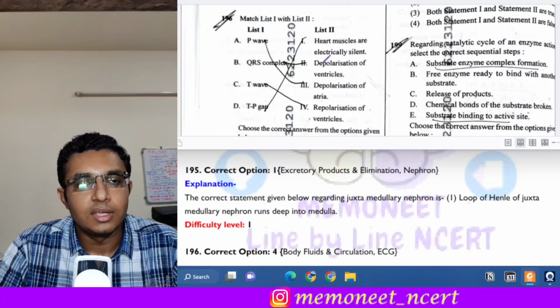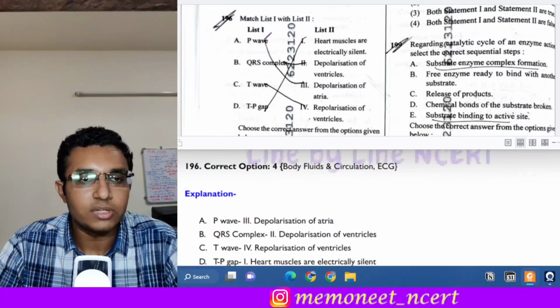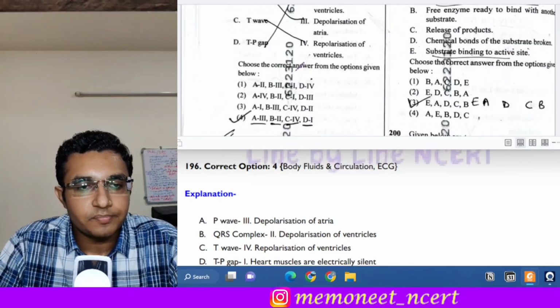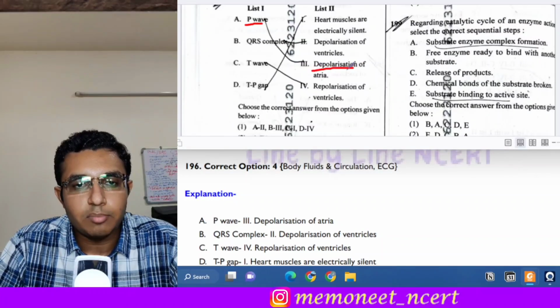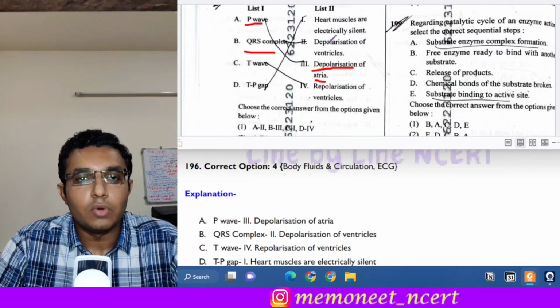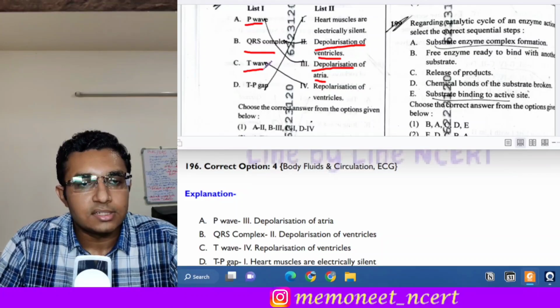The next question is question 196, the match the following question about ECG. First is the P wave. What does the P wave represent? The P wave represents the depolarization of atria. Next is the QRS complex. The QRS complex represents the depolarization of ventricles. Next is the T wave.